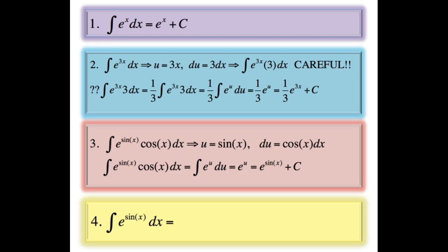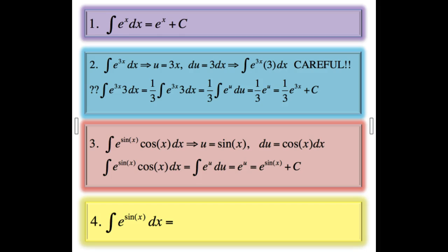To check your answer, apply the chain rule for differentiation to your answer, and we go right back to e to the 3x. The key to understanding u substitution is to first notice that you have a composite function. Second, the derivative of one of the parts of the composite function must also be contained in the integral. If a number is missing, we can put it into the integral as long as we balance it with the